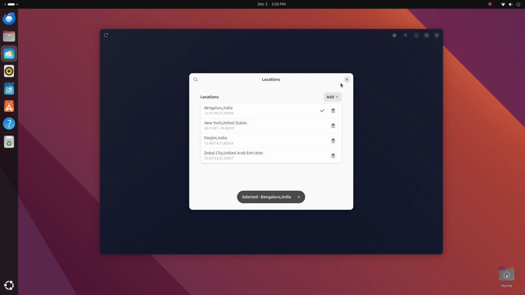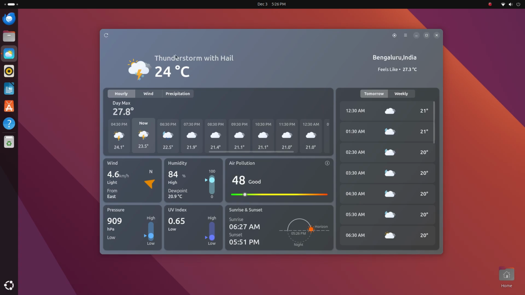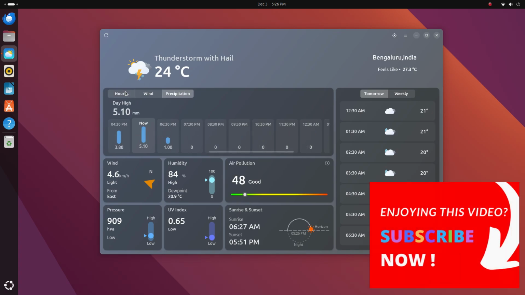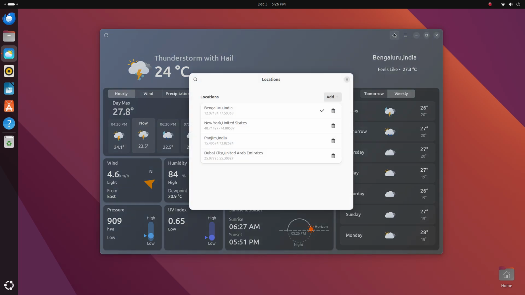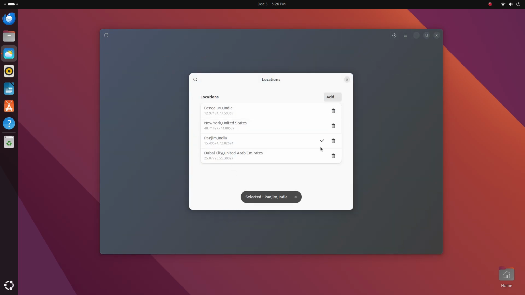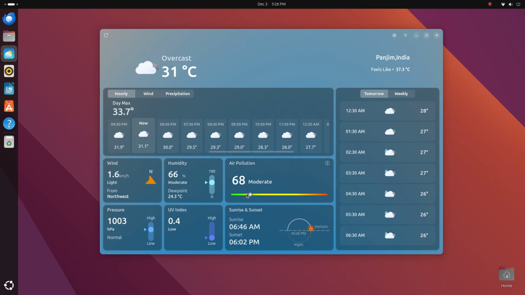The design layout, tables, the bar graphs and the icons used here, they let you understand things like the UV index levels or the pollution levels without you having to know what those numbers mean. You gotta appreciate this. You can also change the units from the preferences here. Did you know that Mousam is created using GTK4 and libadwaita? This app shows off what libadwaita can create. Overall, I absolutely love this app.